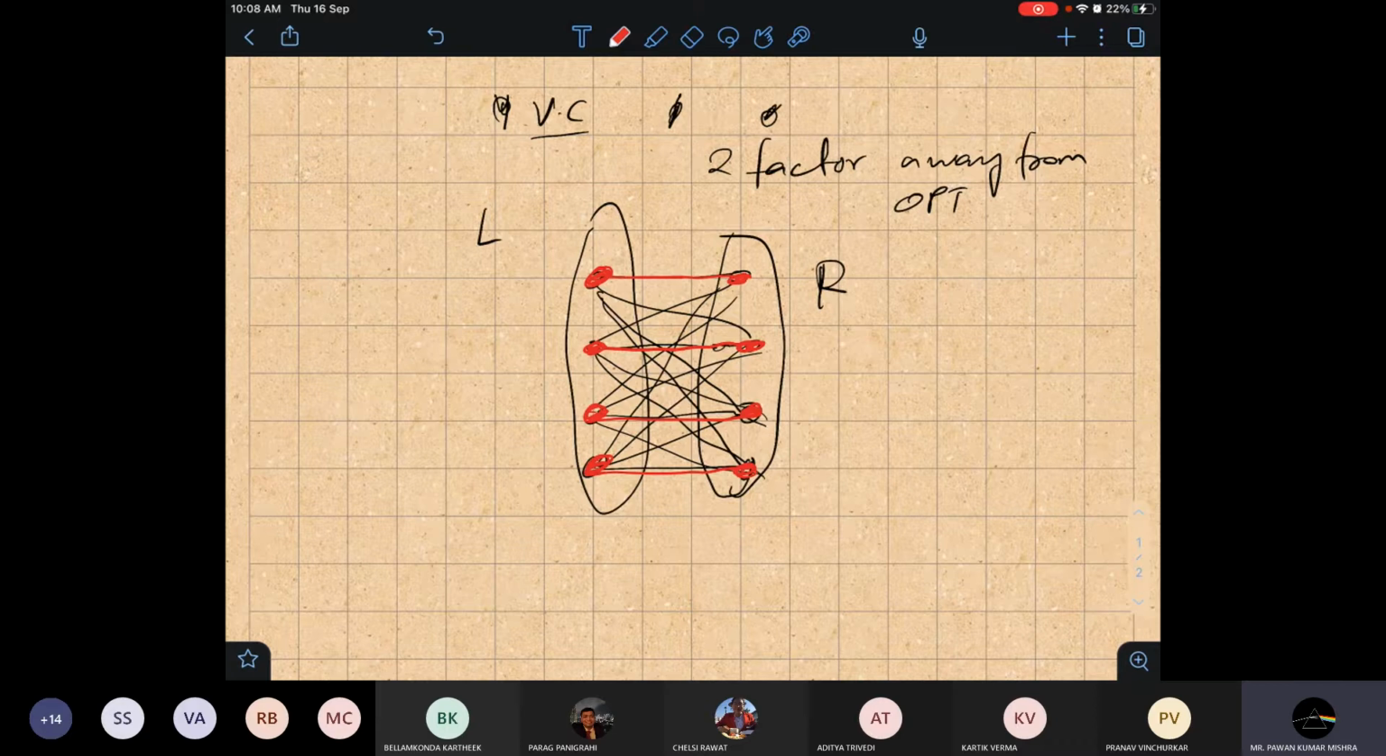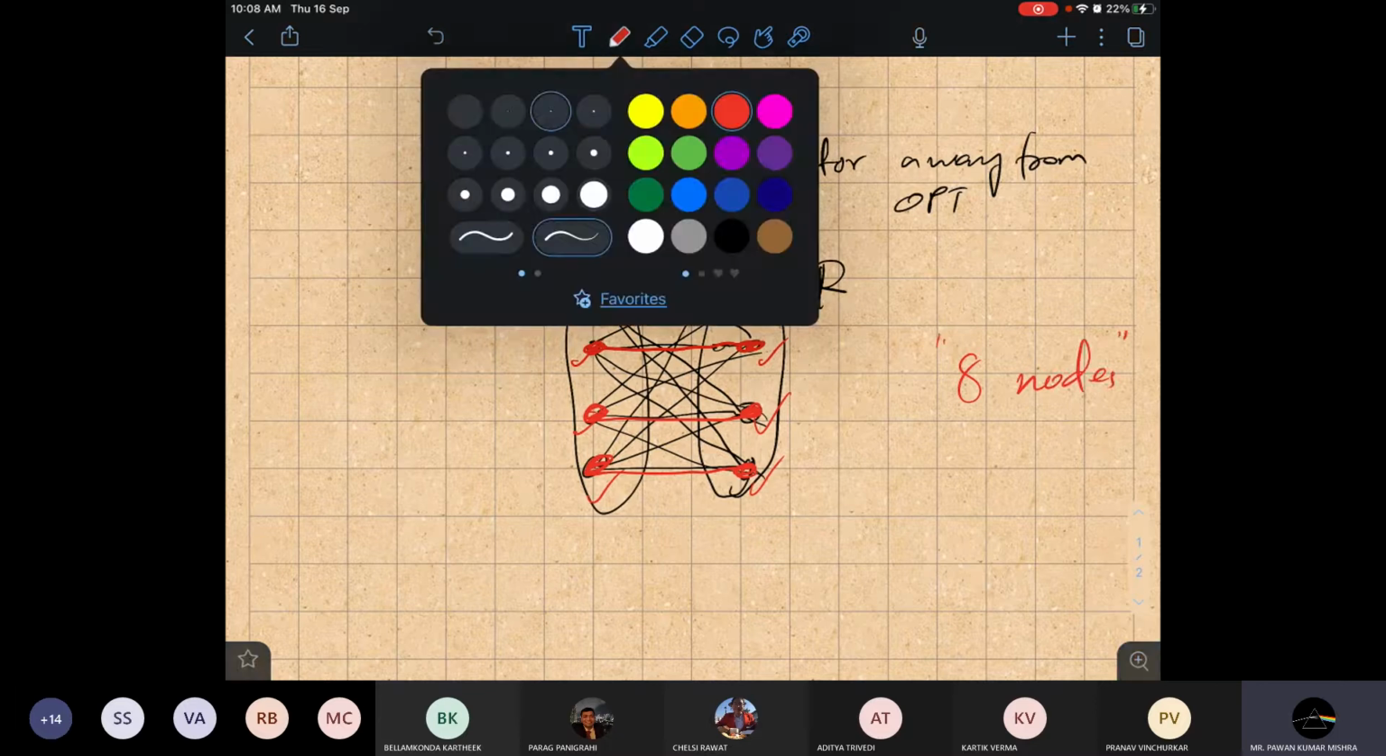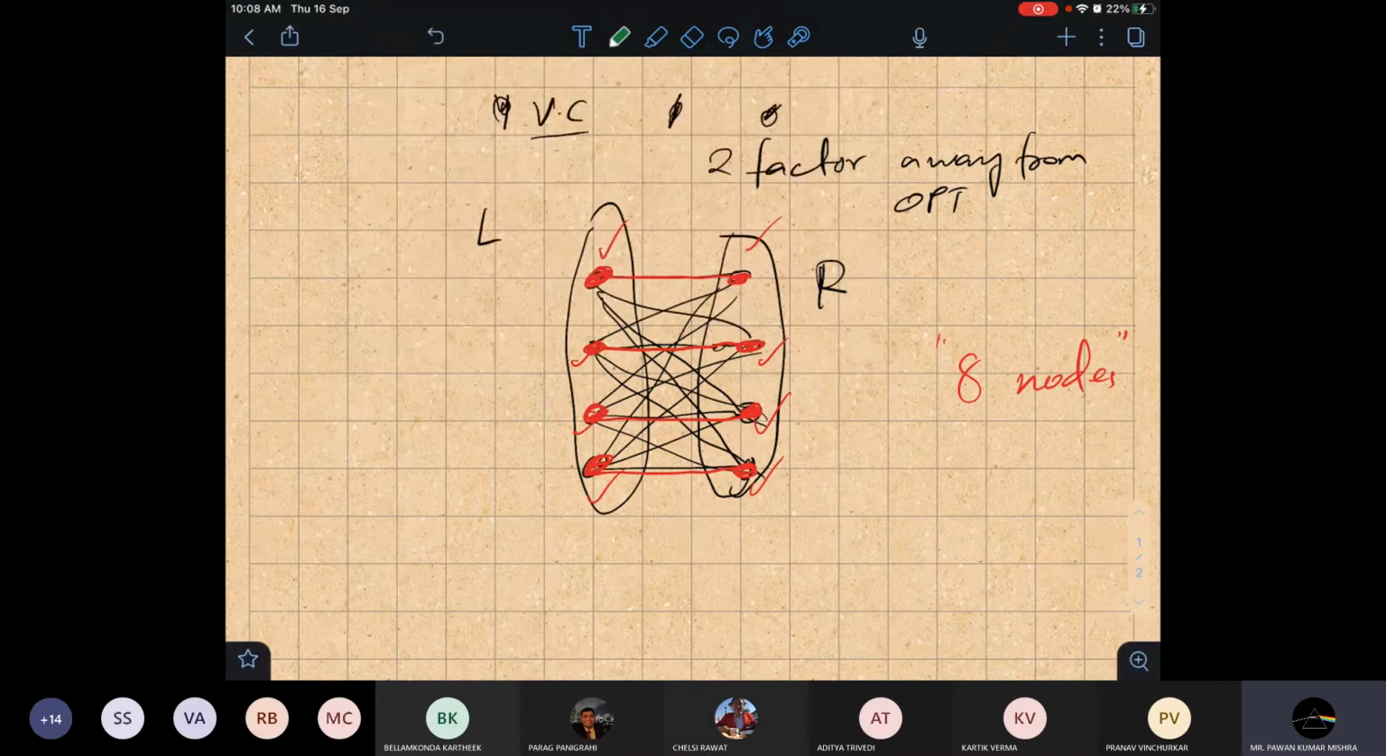Our algorithm was that we select each node from the matching solution. So there are eight nodes we have selected. But one can see here, for vertex cover, what will be the optimal vertex cover? If we take these 4 nodes, these 4 nodes are enough to cover all the edges. So the optimal here is 4 nodes.